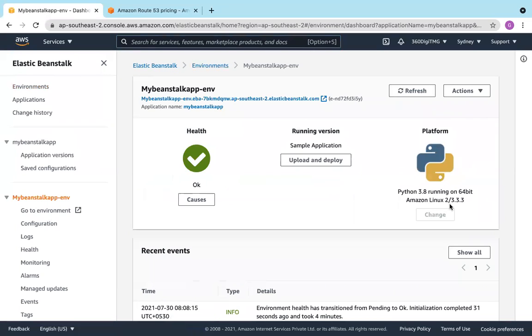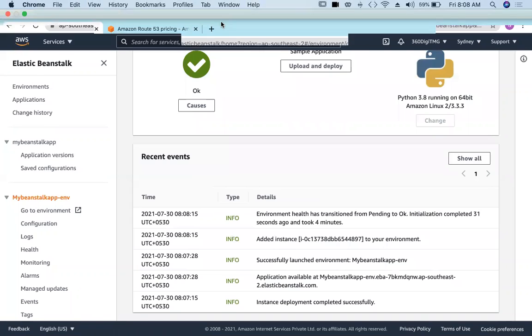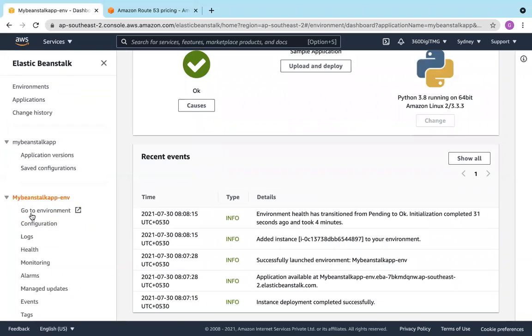The AMI used is Amazon Linux 2, and I have Python 3.8 running on it, and some sample application is there. So information related to these things. That is Elastic Beanstalk. So go to environment.